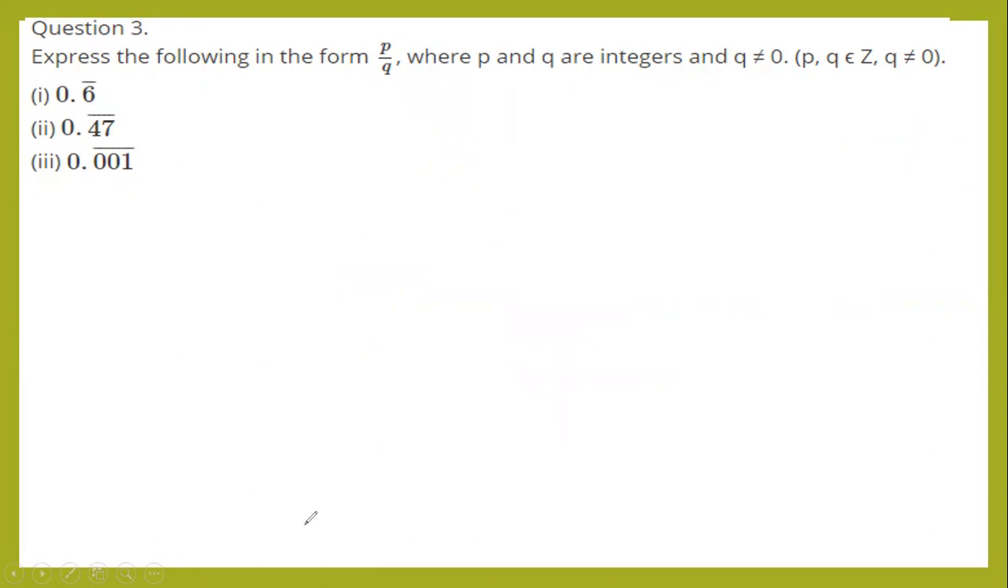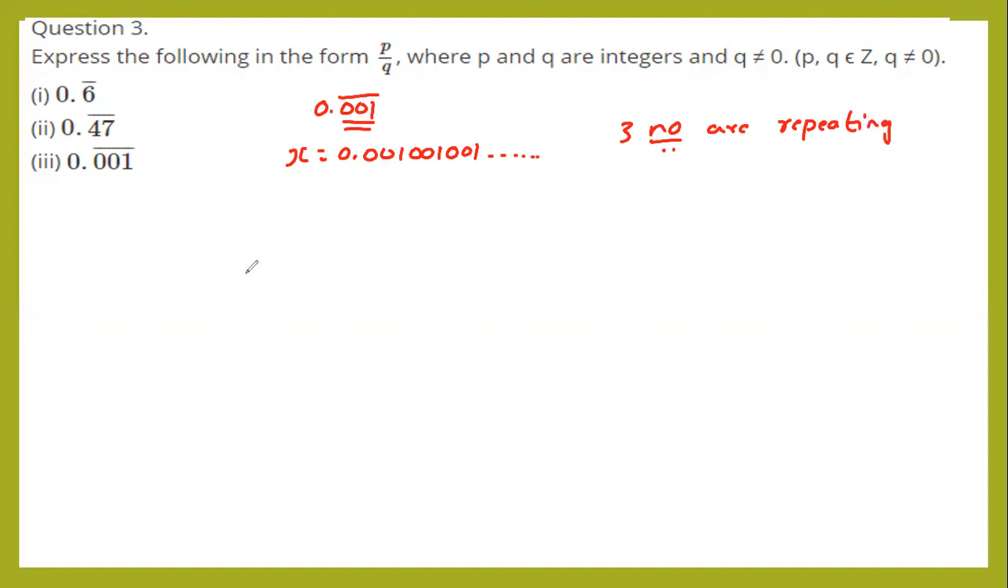Third question. Third sum is 0.001. Okay. So you can rewrite this one as x is equals to 0.001,001,001. It goes up to infinity. In next step, how many numbers are repeating here? 3 numbers. 3 numbers are repeating.